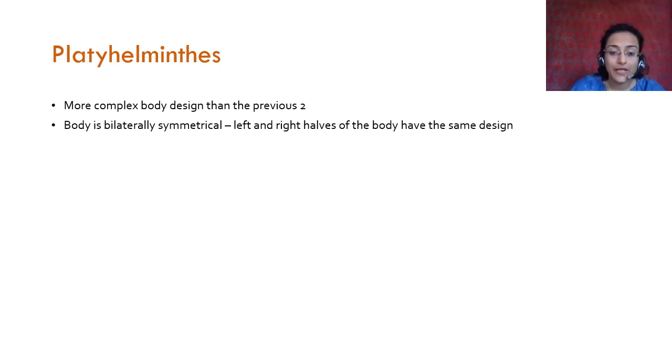Bilaterally symmetrical means that using this axis of symmetry, the left and the right half will be approximately the same. There are very minor differences, but they look approximately the same. So even if you make a line through your face, you will see that the left one also has an eye, right? The right one also has an eye. Lips will be halved, nose will be halved. So it is bilaterally symmetrical.